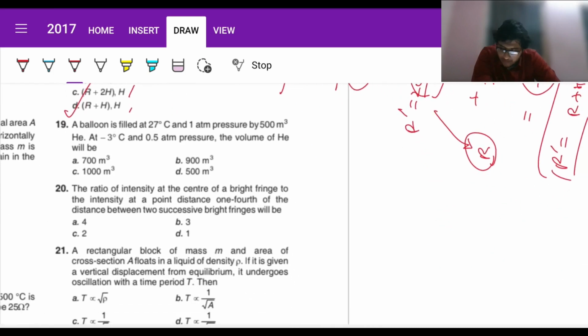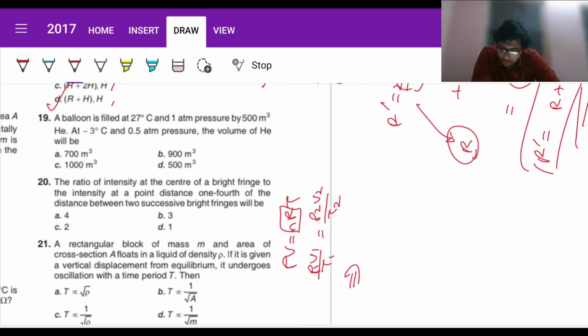Next, a balloon is filled at 27 degrees centigrade in this much. At this, the volume of helium will be? Since the balloon is filled and nothing else is done, this means the number of moles inside the balloon remains constant. So we will just apply the ideal gas equation, PV equals nRT. nR is constant here, so PV by T also must be constant. So P1 V1 by T1 must be P2 V2 by T2. This can basically be written as something like this.